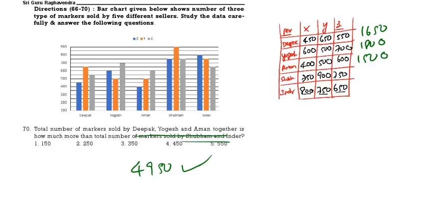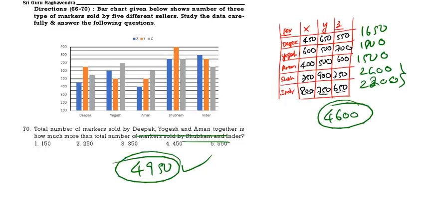Now Shubham and Inder. Shubham is 2400. Inder is 2200, total 4600. Now 4600 and 4950. What is the difference? 350 is the difference. Option 3 is the correct answer. See the next question.